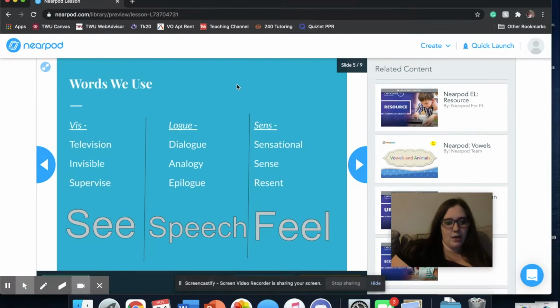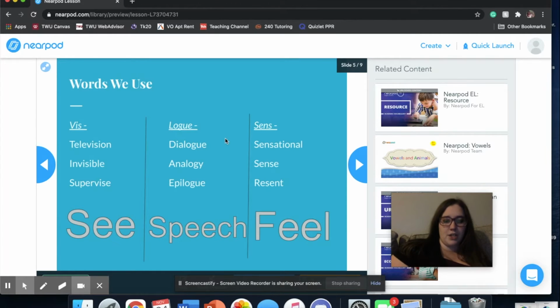So now looking here, we have the meaning for each of these roots. Viz means see. So you have television, invisible, and supervise. Invisible is you're not able to be seen. Television is something that you see and you look at. Supervise is somebody overseeing you, or if you're supervising somebody, you're overseeing what they're doing. You're watching what they're doing to see where they are and making sure that they're doing the right thing.